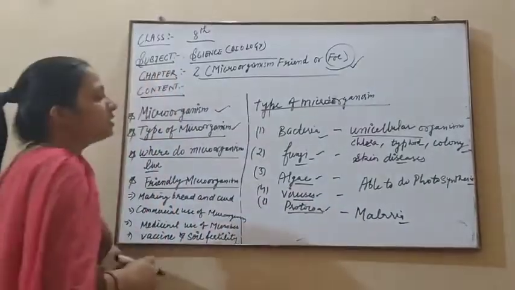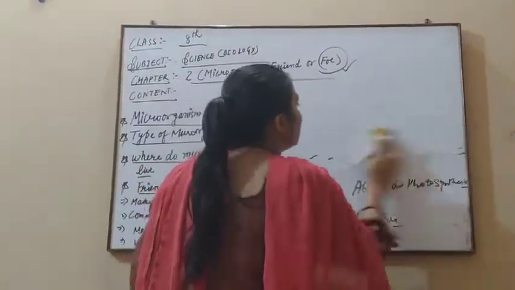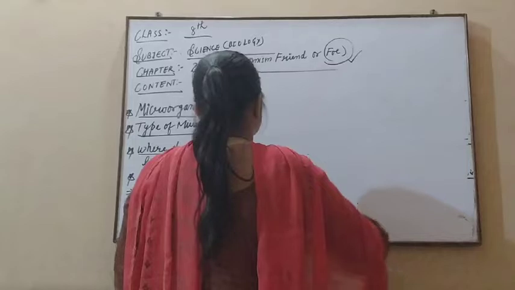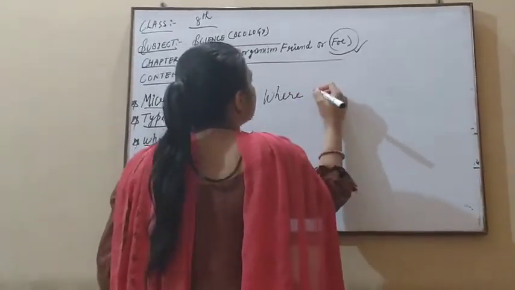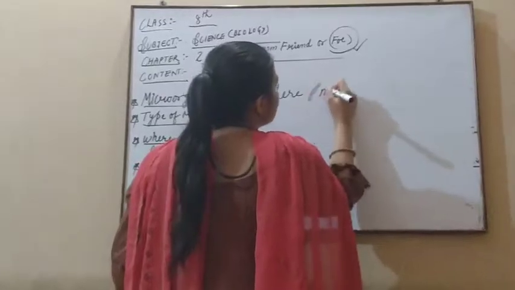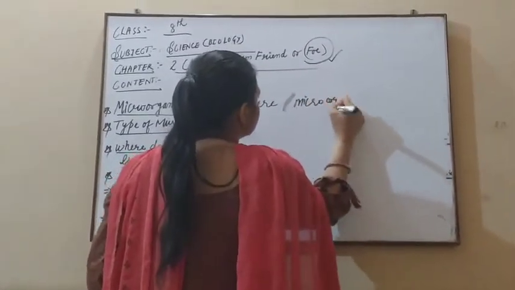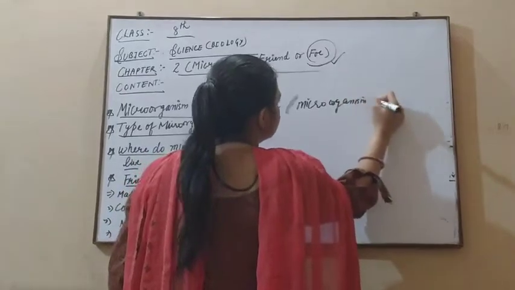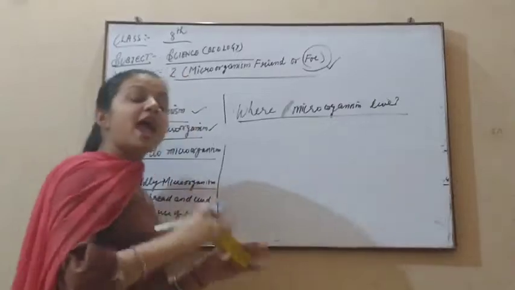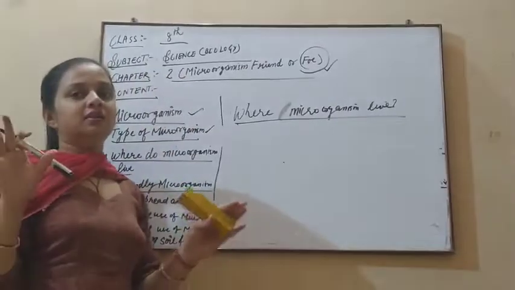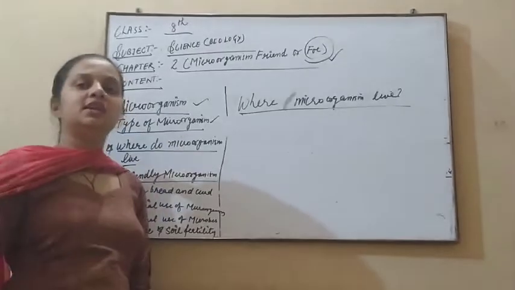Okay, and after the discussion of the types of organisms, first we discuss where these organisms live. Means where these organisms are present in our atmosphere, where microorganisms live. These microorganisms live in any area. It is not that they are present only in one area.